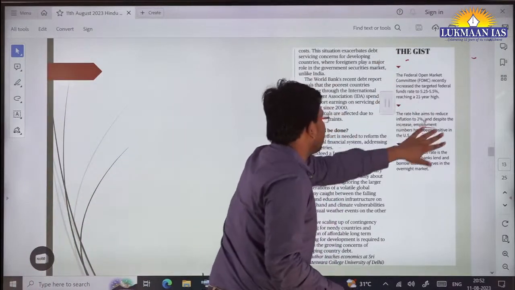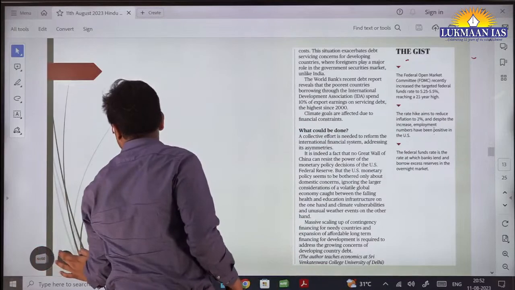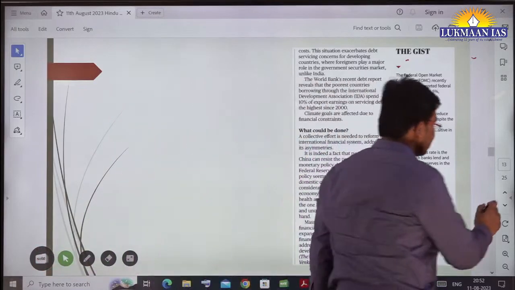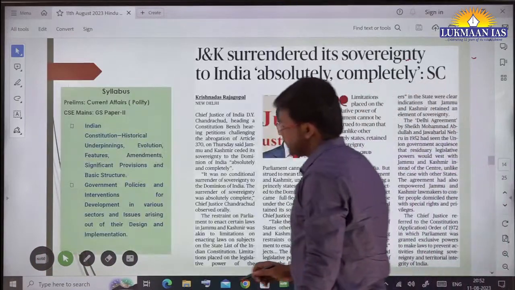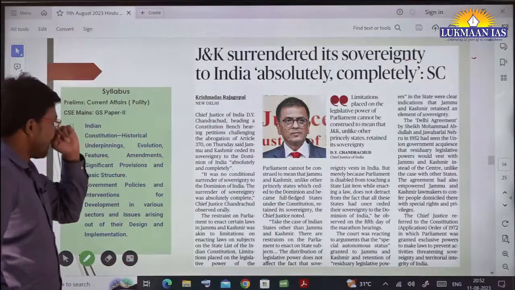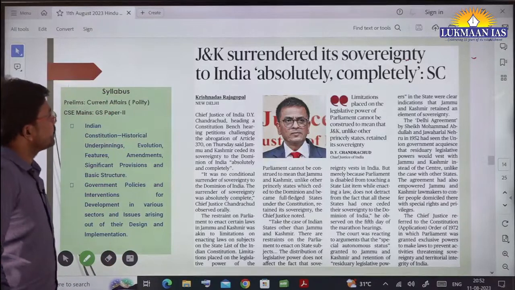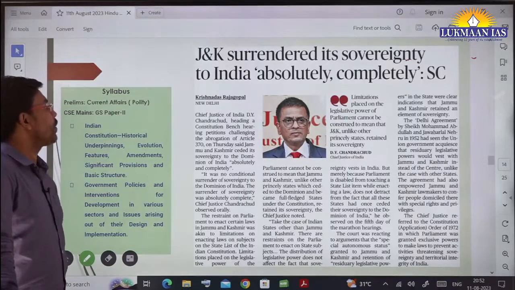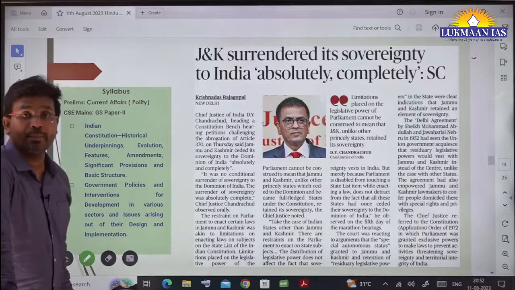So that's the thing. This topic is again from the economic point of view, and it's important for you to understand these concepts because many a time questions come from these areas. So again we have another topic. It says the Jammu and Kashmir surrendered its sovereignty to India absolutely and completely.